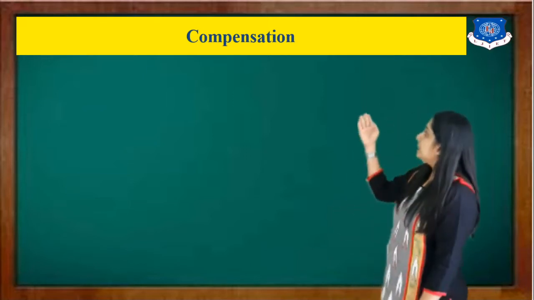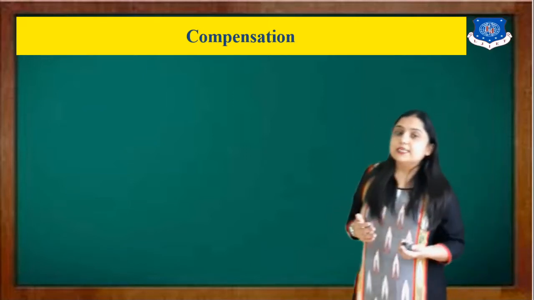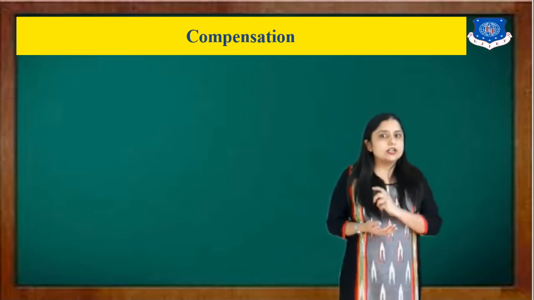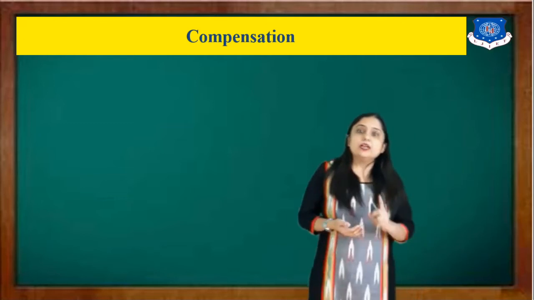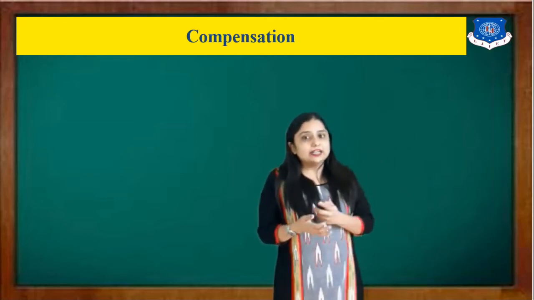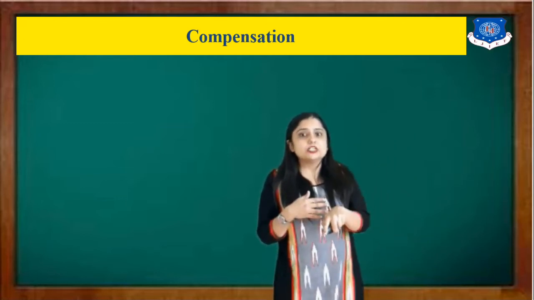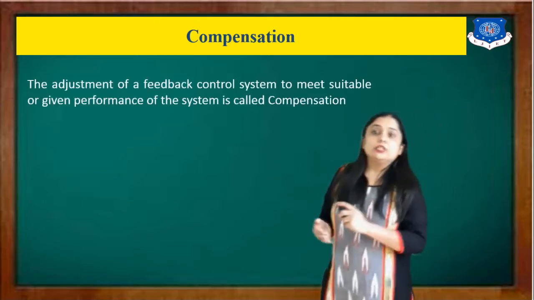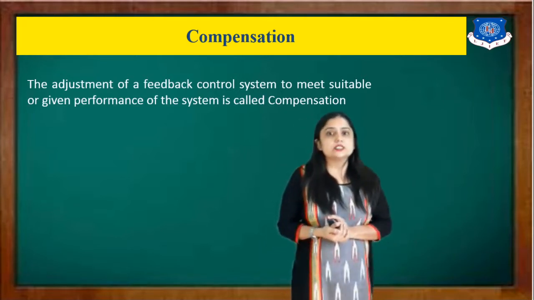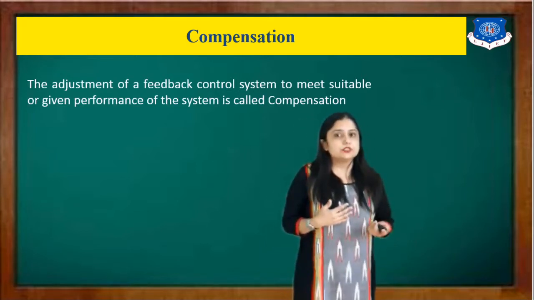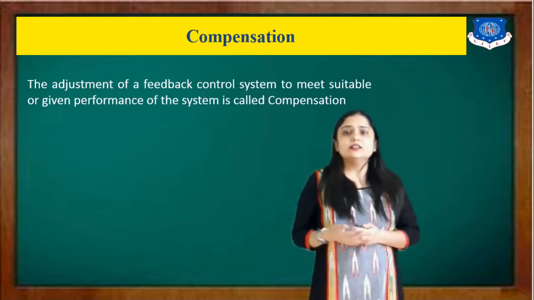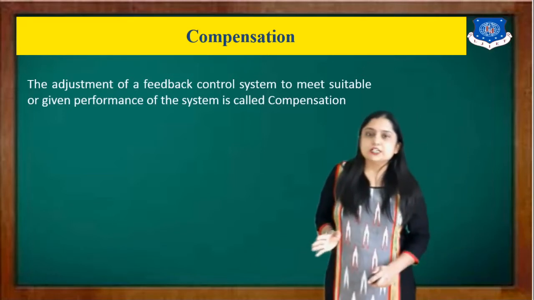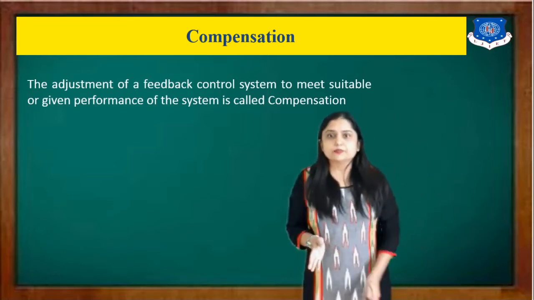Now the next definition is compensation. As I said, when we add one external device, that device is known as a compensator. The technique of adding the compensator in the network is known as compensation. So the adjustment of the feedback control system to meet a given suitable performance of the system is called compensation. Okay, so compensator and compensation are clear.